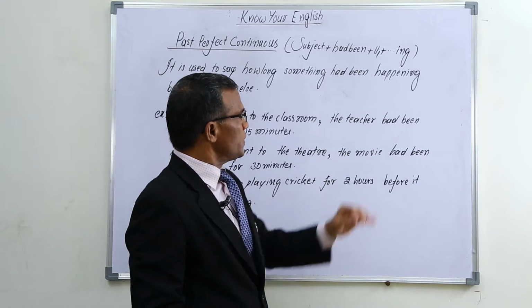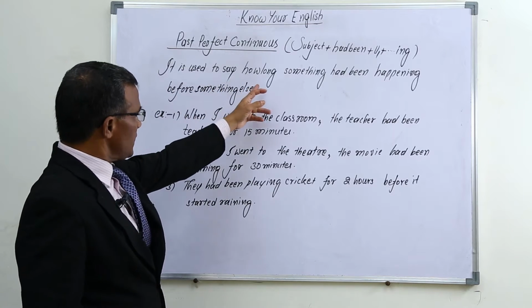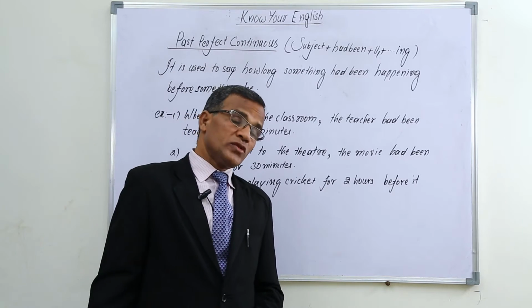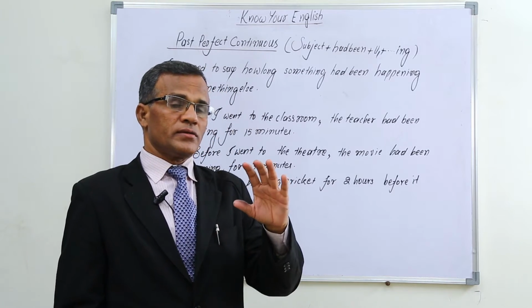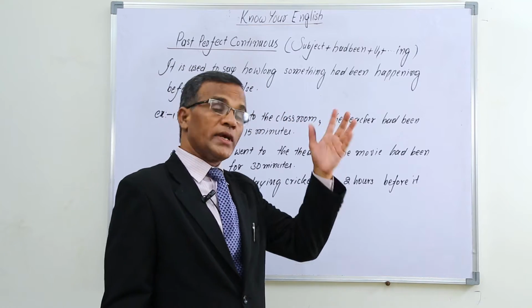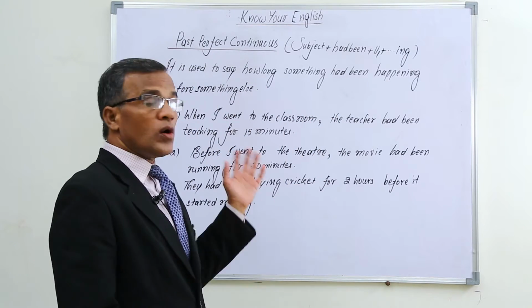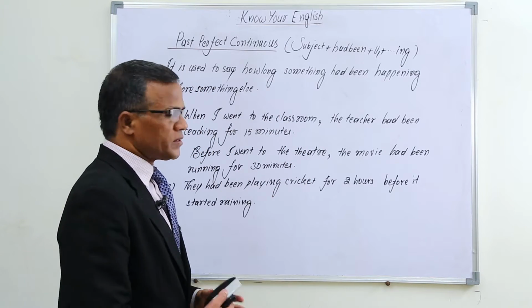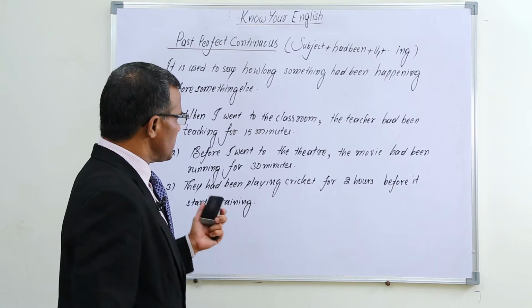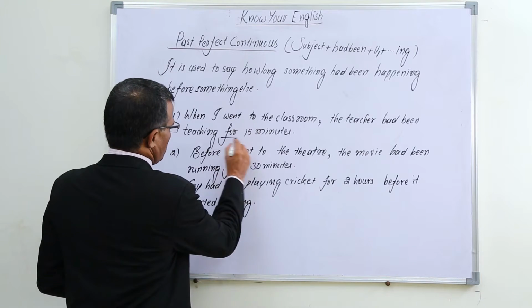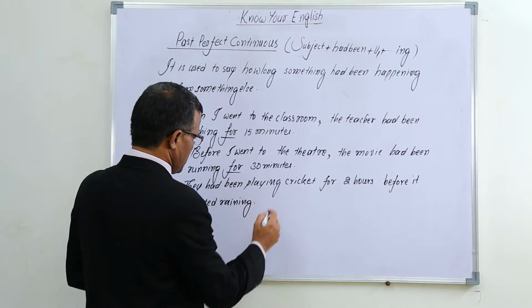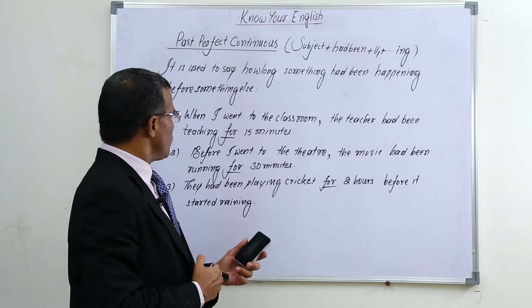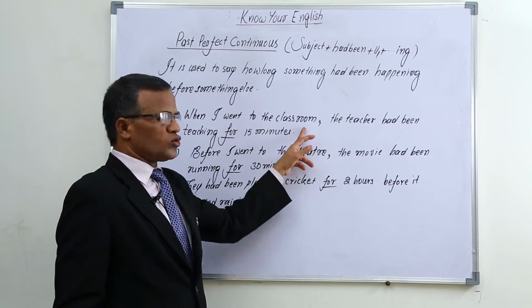Subject plus had been plus V1 ing should be there. It is used to say how long something had been happening before something else. That means you see some action which takes place in the past, and before that action, how long some other thing had been happening. To show that, we use this past perfect continuous. Especially we use it with phrases like for 15 minutes, for 30 minutes, for 2 hours.